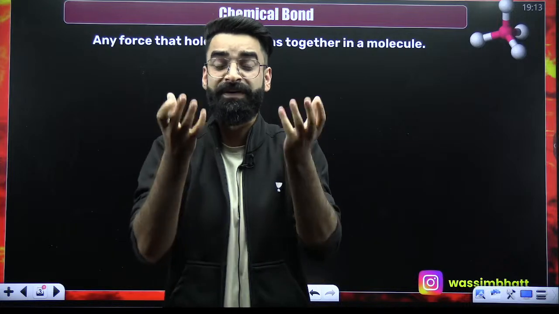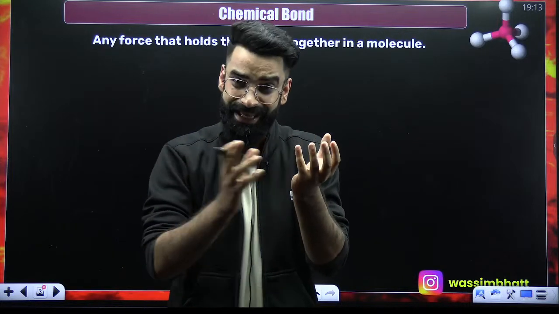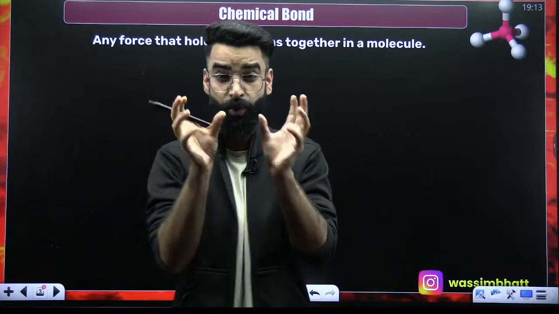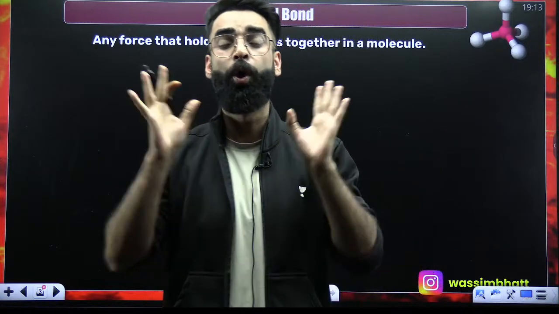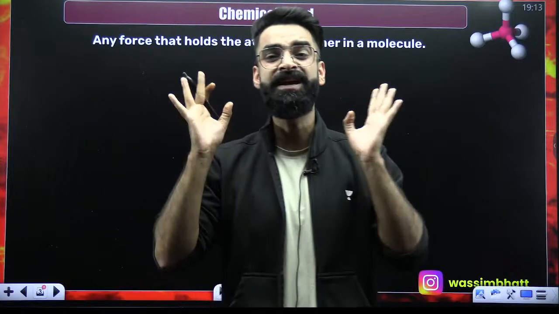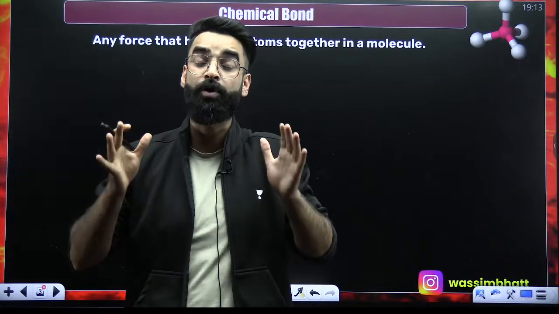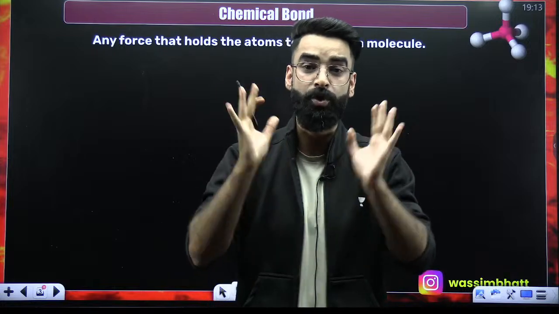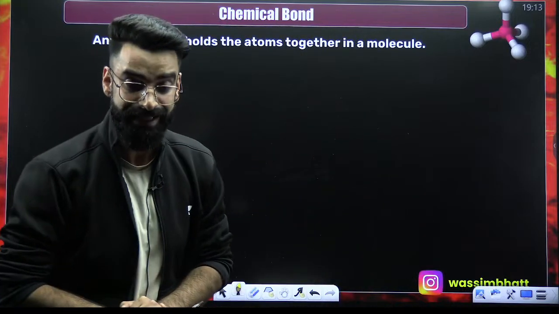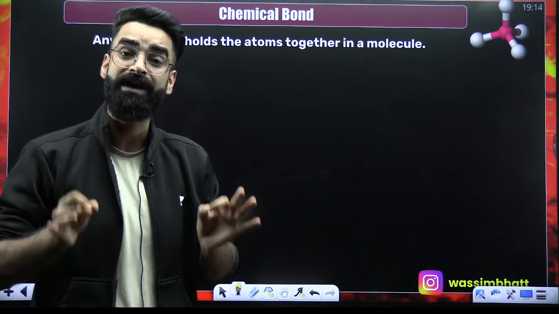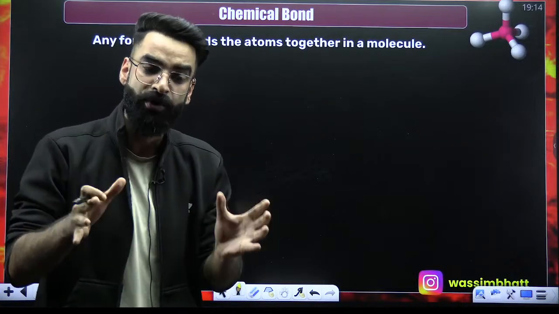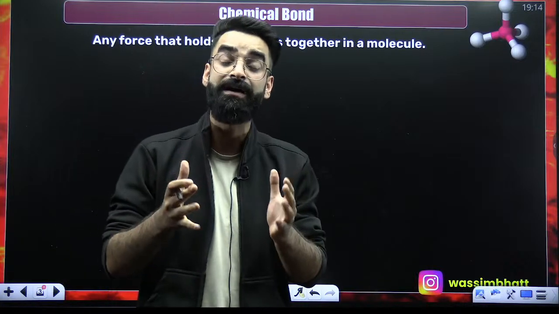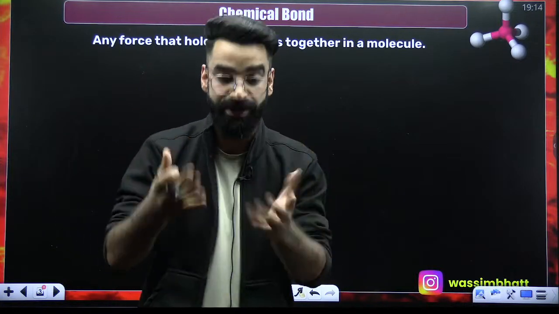Between 2 hydrogen atoms, there is some force of attraction which is holding them together. Any force of attraction that holds the constituent particles together, you call the chemical bond. So in short, a chemical bond is nothing but the force of attraction that holds the constituent particles together.